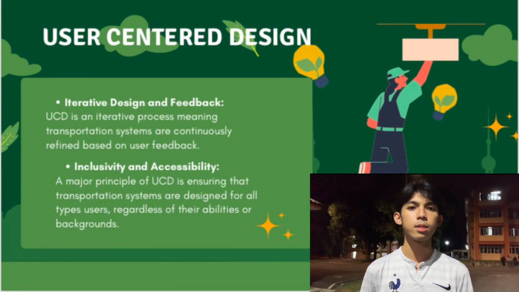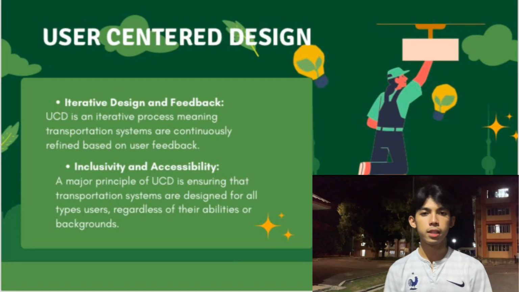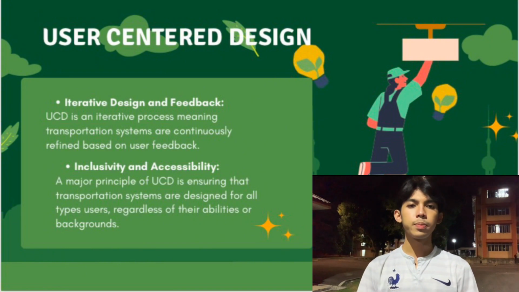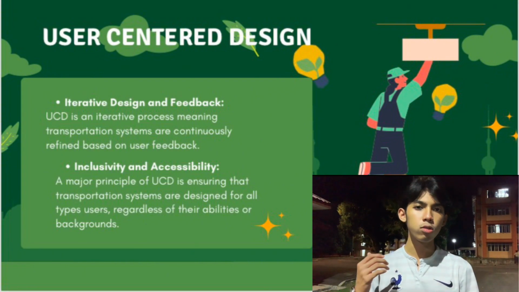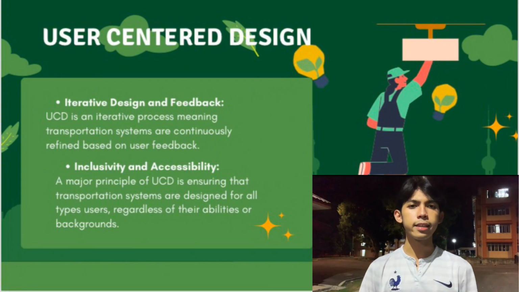Ultimately, this process ensures that transportation systems remain relevant and responsive to the evolving demands of their users. Second is inclusivity and accessibility. A core principle of user-centered design is the commitment to inclusivity and accessibility. This means designing transportation systems that cater to the diverse needs of all users, regardless of their abilities, backgrounds, or socio-economic status. An inclusive approach ensures that everyone, whether individuals with disabilities, the elderly, or those from different cultural backgrounds, can access and use public transport effectively.